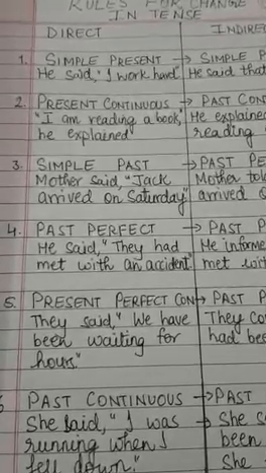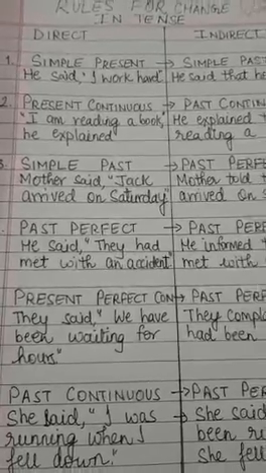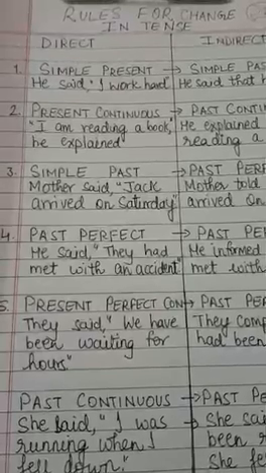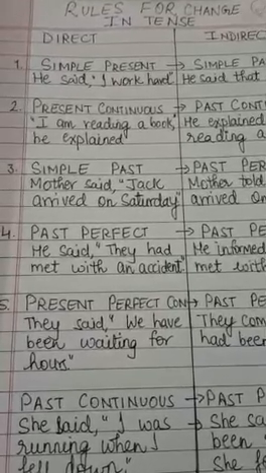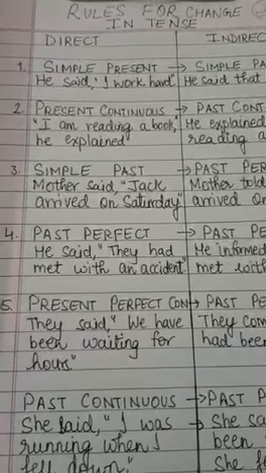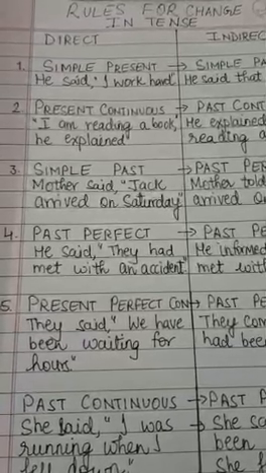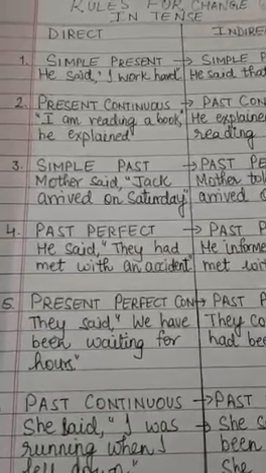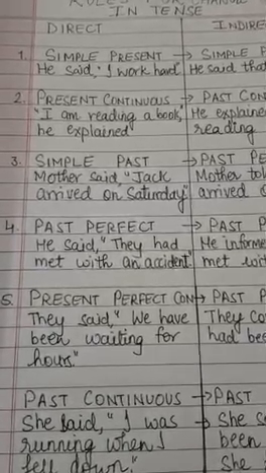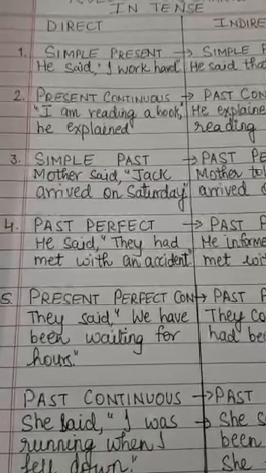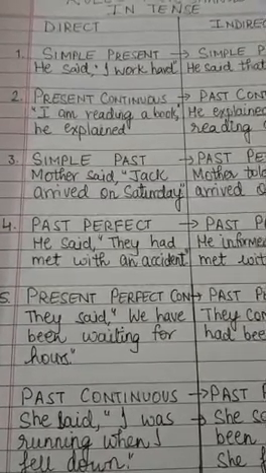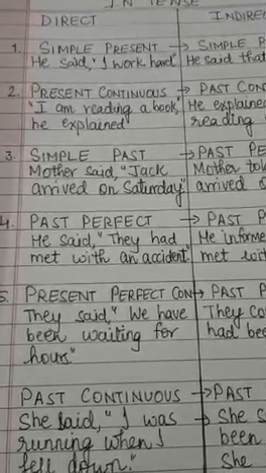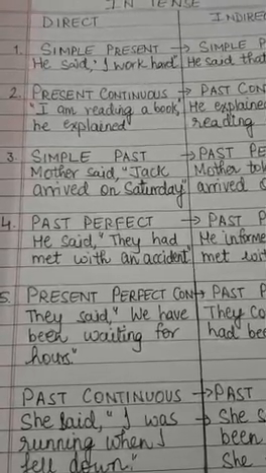Children, this is a set of rules for changing from direct to reported speech. Before we discuss these rules, let us keep one fact in mind: when do we need to change the tense in the reported speech? Well, rule number 1 is when the reporting verb is in past tense. Rule number 2, when the direct speech is not a universal fact. I hope you've understood it by now, because yesterday also we discussed. Now, in that light, we will see these changes.